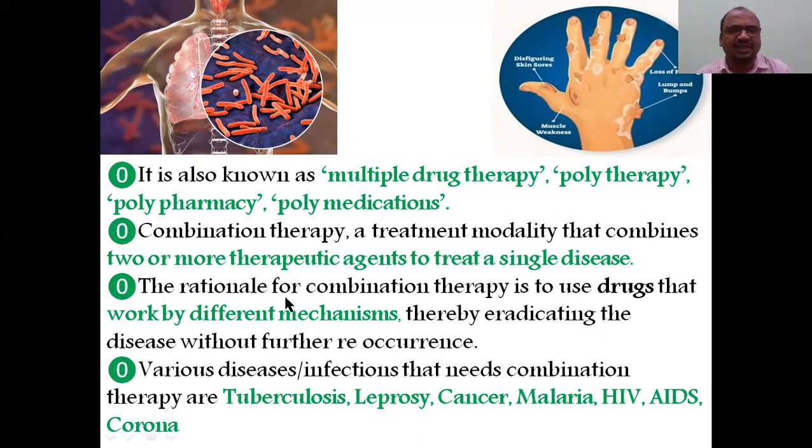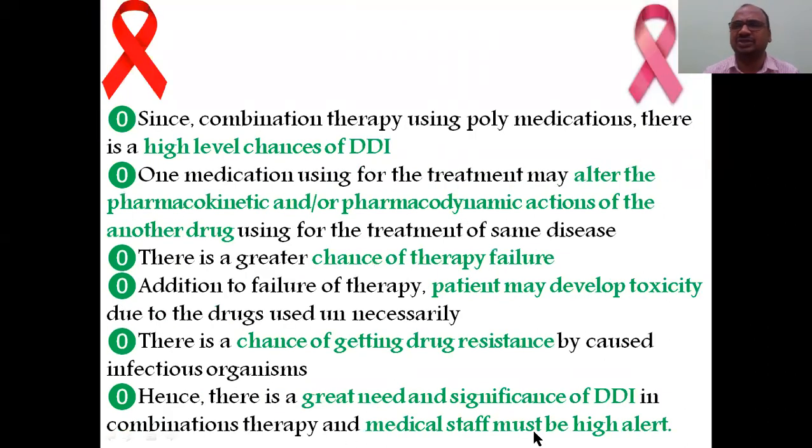The rationale for the combination of these drugs is that they work by different mechanisms. That's why they are using combination therapy. Different drugs use different mechanisms of action, so that you can directly combat the disease. These are the examples. You have to write all these examples down. See here.